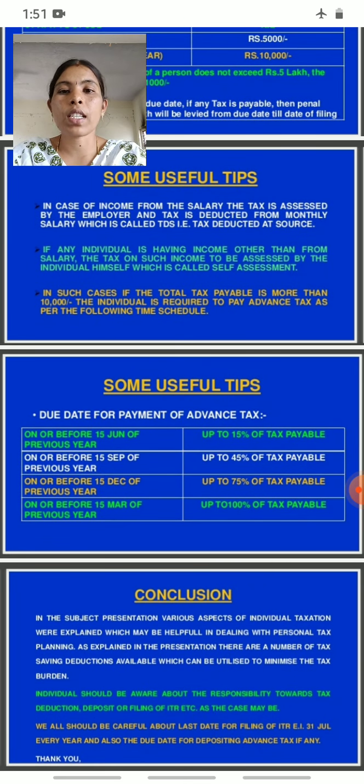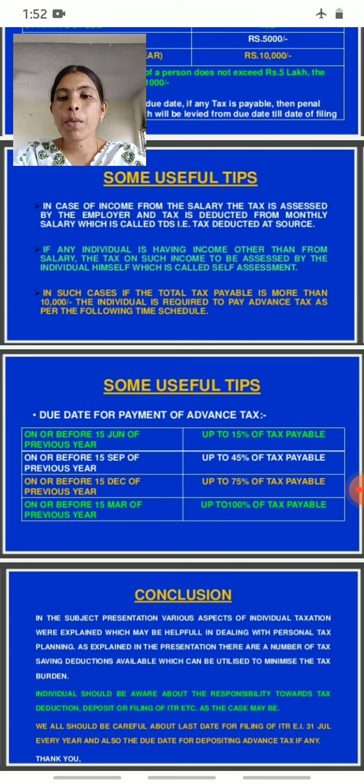So what is the schedule? Let's see the due dates for payment of advance tax. On or before 15th June of the previous year, up to 15% of tax is payable. Then on or before 15th September, up to 45% of tax is payable.